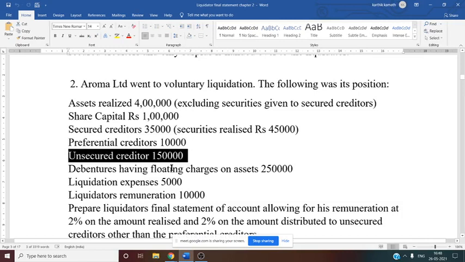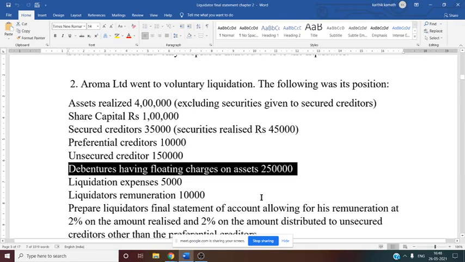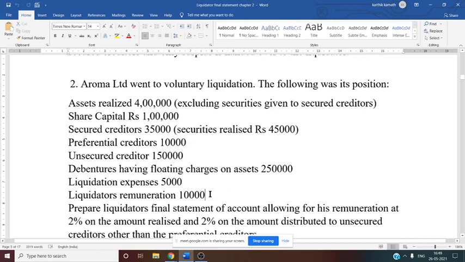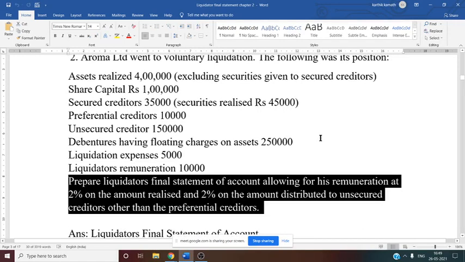Next, debentures having the floating charges on the assets of the company. That is 2,50,000. Again, this information is directly mentioned. Then liquidation expenses 5,000 rupees. Liquidator's remuneration, that is 10,000 rupees. Now what do you need to do? This adjustment you need to see. Prepare the liquidator's final statement of accounts allowing for his remuneration.